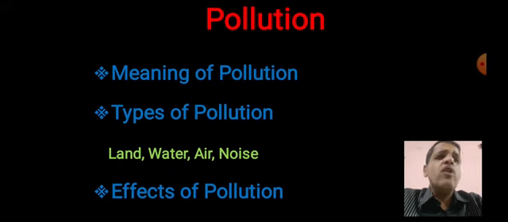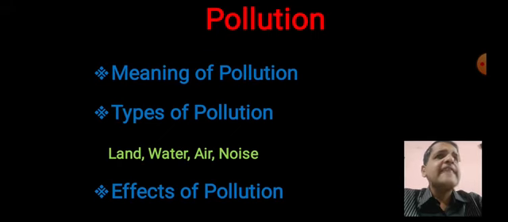Then there is smog. Smog means nothing but smoke plus fog. In Delhi, the problem of smog is a very disgusting problem. Why? Because of this smog, sometimes we have to keep our transport closed or at less speed at some time of the year, mainly during the winter season. That is what smog is.